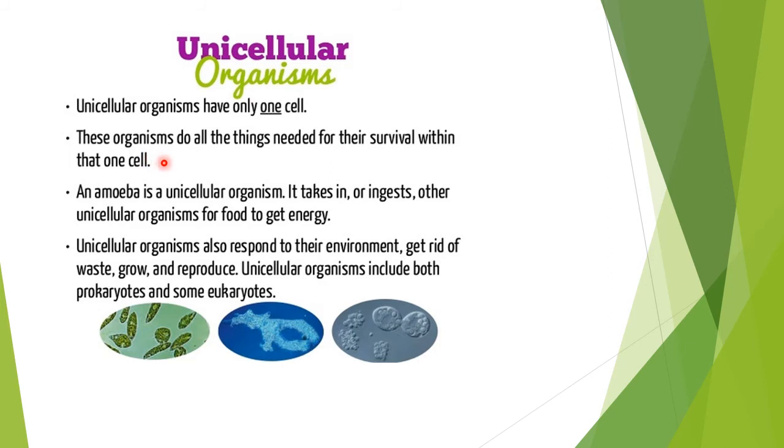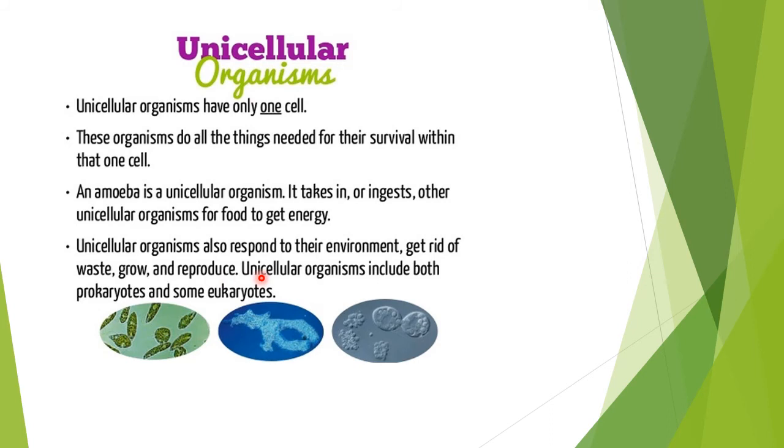That means the way multicellular organisms work, for example, they grow, they reproduce, they excrete, all these things are done even by the single-celled organisms. An amoeba is a unicellular organism and it ingests other unicellular organisms for food to get energy. Unicellular organisms also respond to their environment, get rid of waste, that means excretion, grow, and they reproduce. Reproduce means to multiply in number.